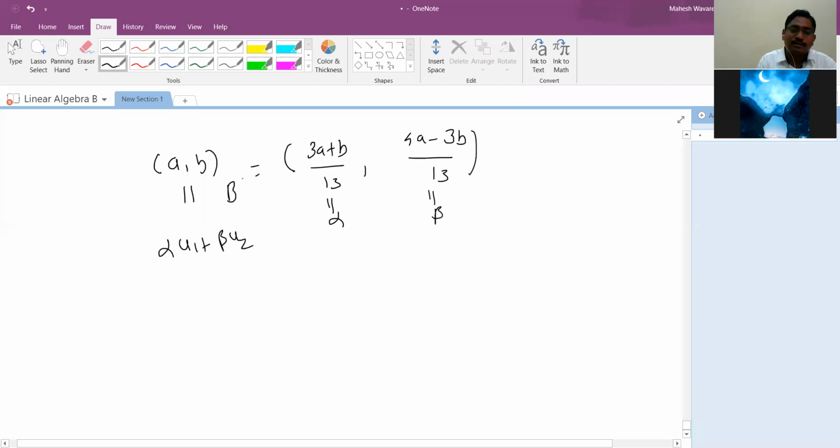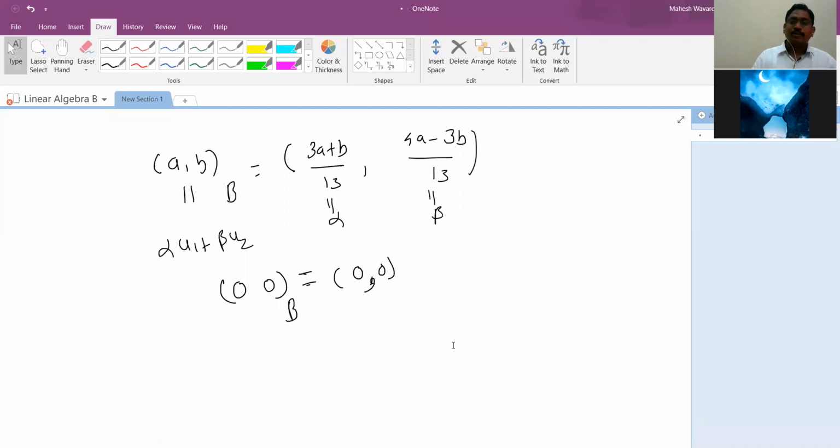So once you find that, just you can use this as calculator. Just put value of a and b here, and you will get the coordinate of any vector. Suppose you want coordinate of 0, 0. So what will be the coordinate of 0, 0? The basis b, it should be 0, comma 0. Coordinate of 0 is always 0. The origin will not change. Coordinate of 0, comma 0 will be always 0. Otherwise, it may not be independent, or may not be spans to the vector space B. So that is important.